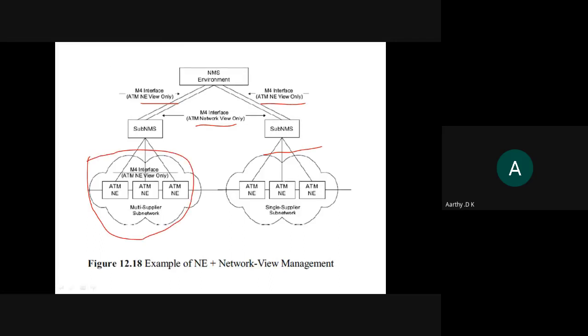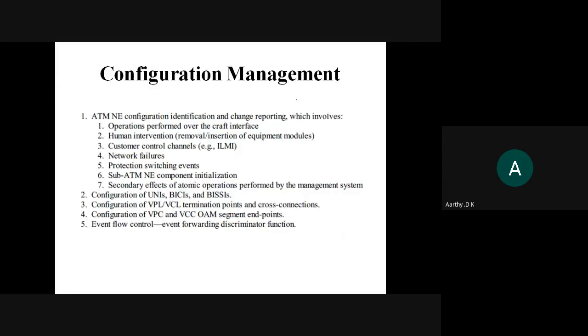So this is one way of network view that we saw, right? These two are two different things. These are combined and then monitored by your network management environment. That is the global one. For that, we are using the network management view only for ATM. And then the next one is configuration management.